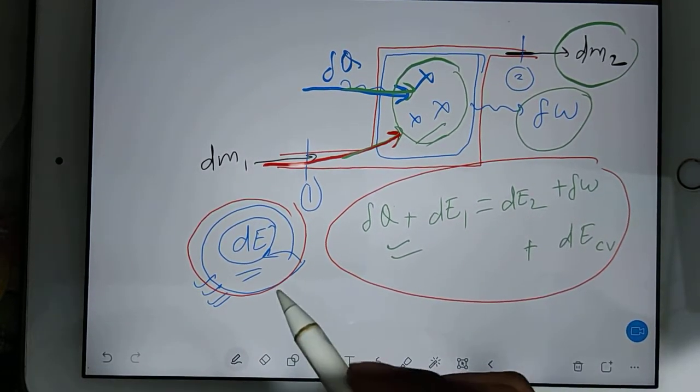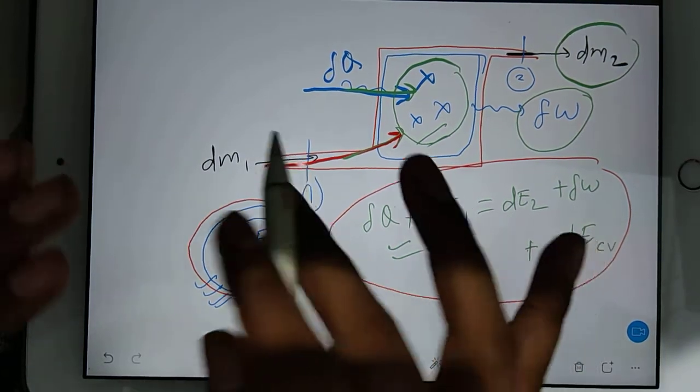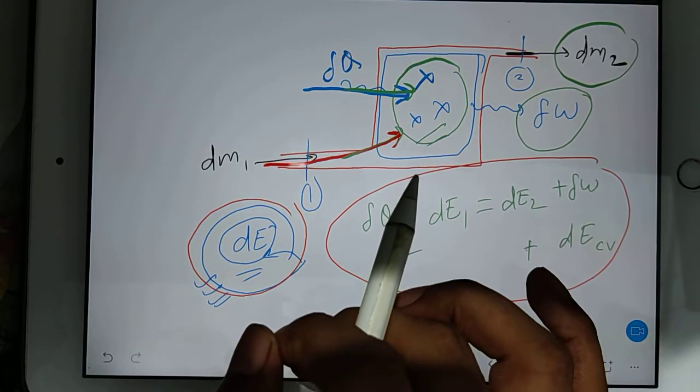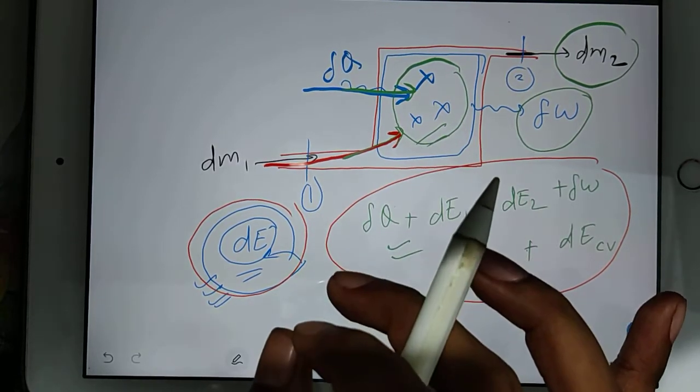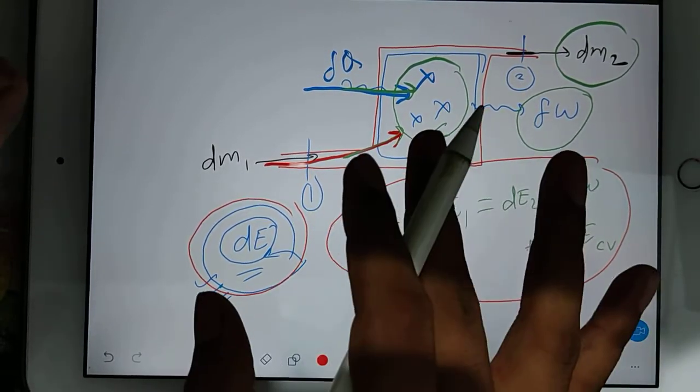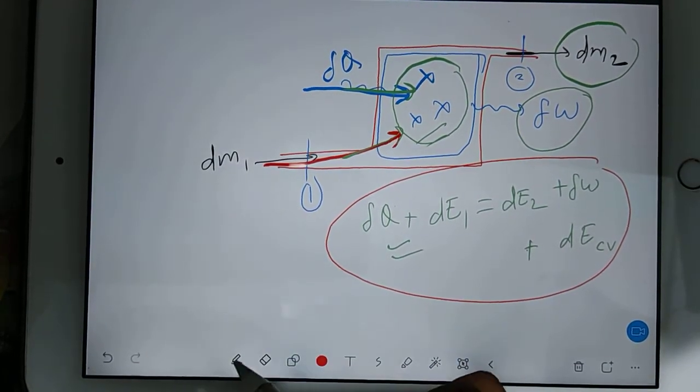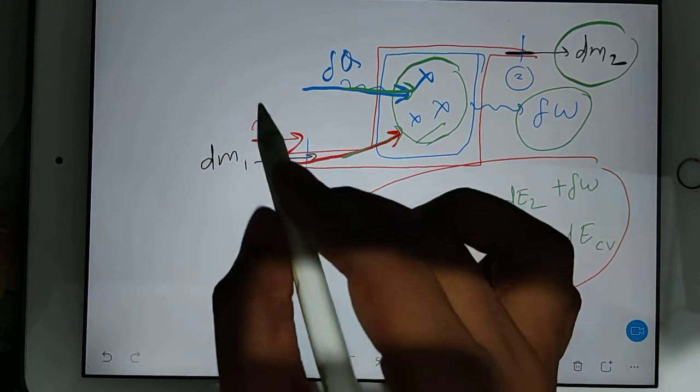Now we know that total energy which enters at any inlet we consider as kinetic energy, potential energy, and enthalpy. That's all. Here dE1 is entering.